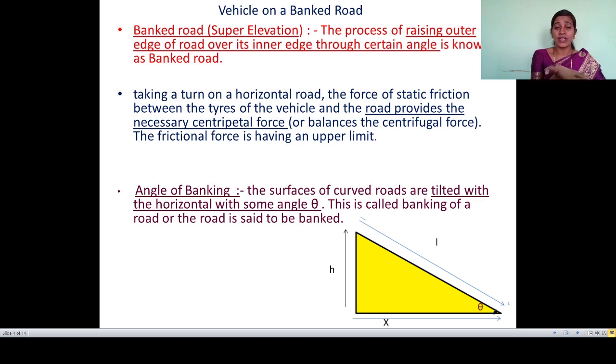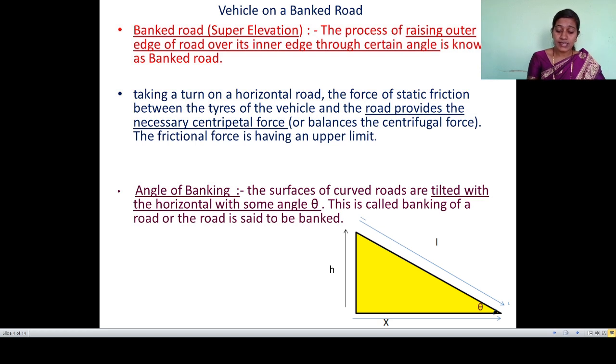Tilted means we are giving height to it. This is called banking of a road, or the road is said to be banked. The angle of banking is theta. It is defined as the angle between the curved road and the horizontal surface.